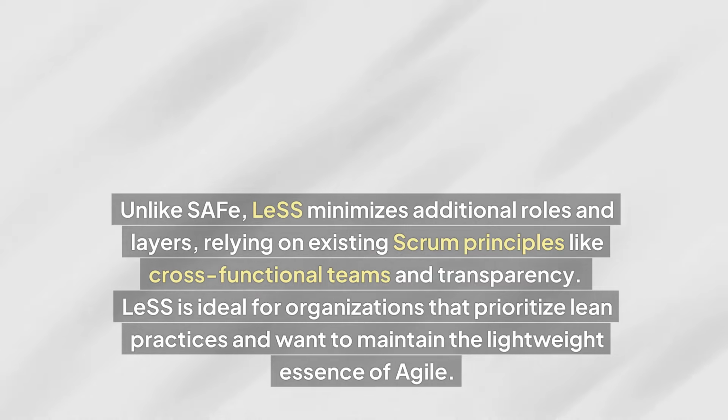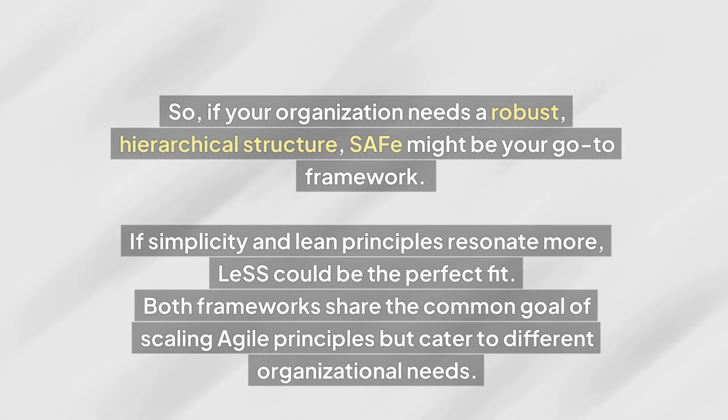LeSS is ideal for organizations that prioritize lean practices and want to maintain the lightweight essence of Agile. So, if your organization needs a robust, hierarchical structure, SAFe might be your go-to framework. If simplicity and lean principles resonate more, LeSS could be the perfect fit. Both frameworks share the common goal of scaling Agile principles, but cater to different organizational needs.